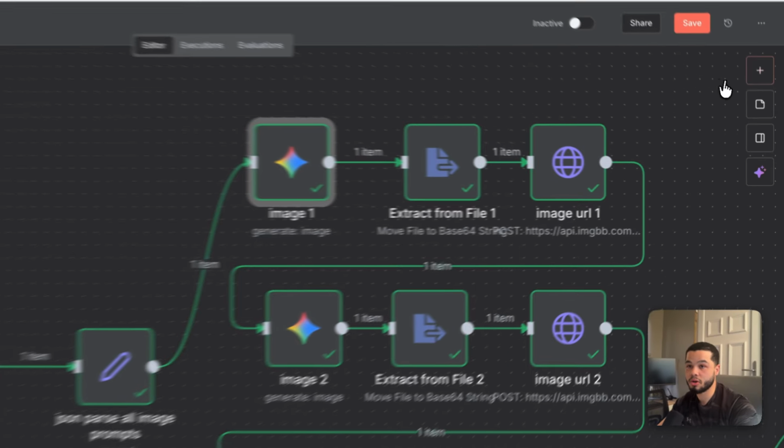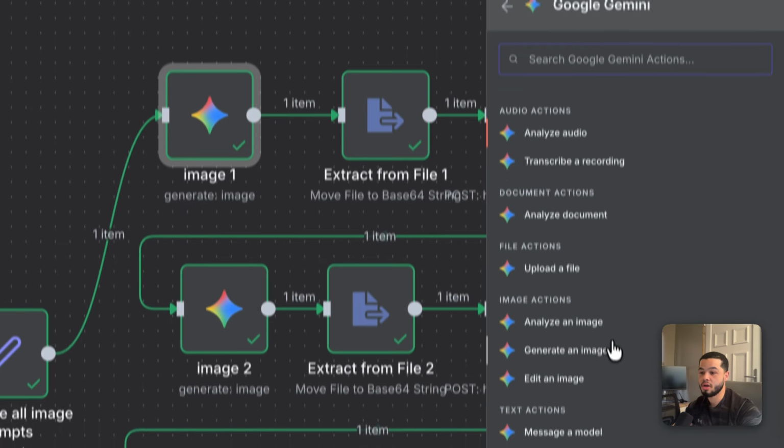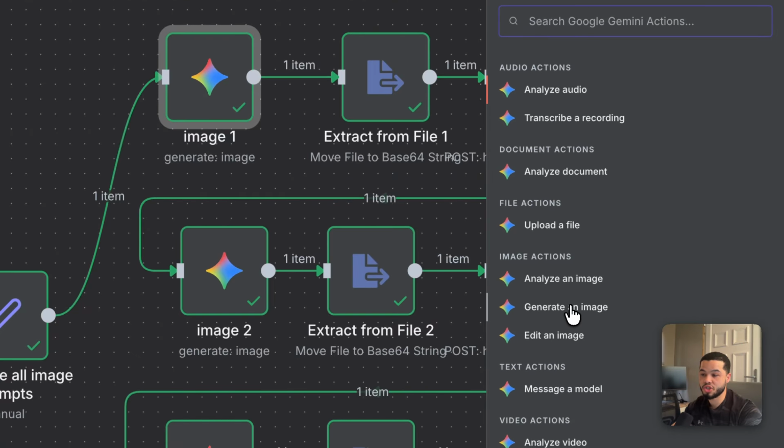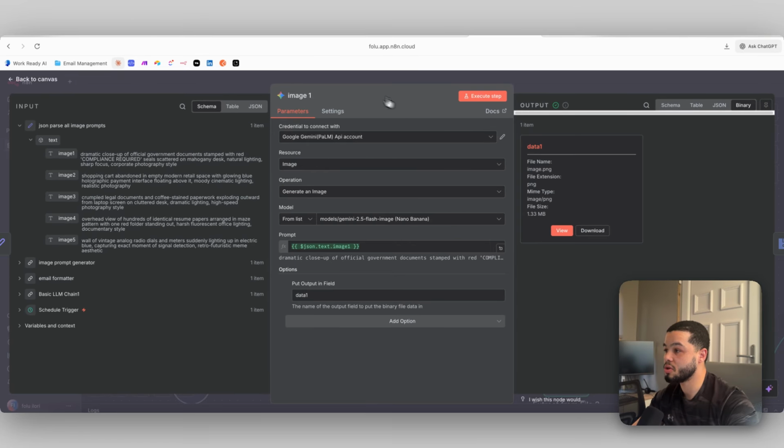Now to do that, we're going to come up here and look up Gemini, Google Gemini over here, and we are going to select this down here, which is generate an image. Now in this image, we're just going to give it the prompt. So you're going to obviously connect your account by just signing into Google.